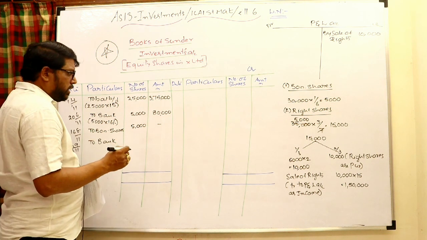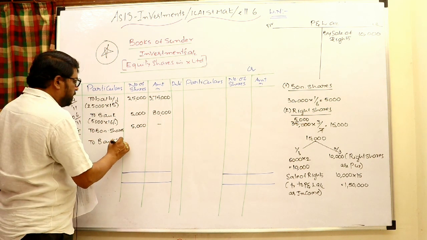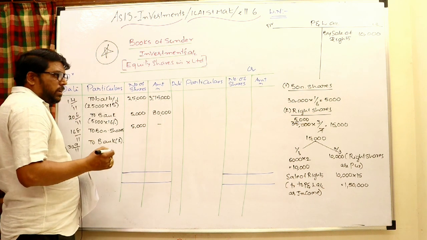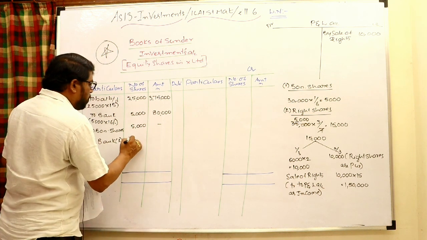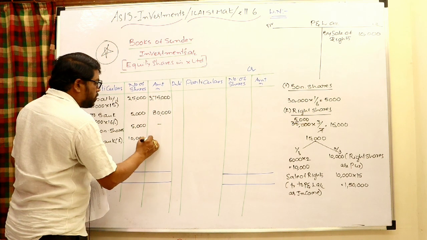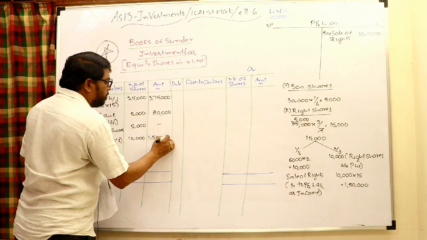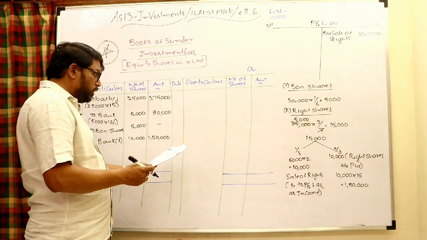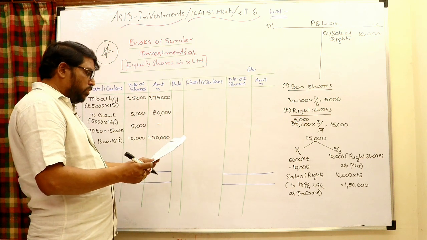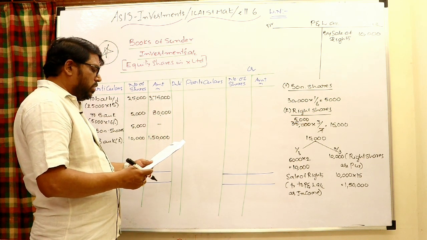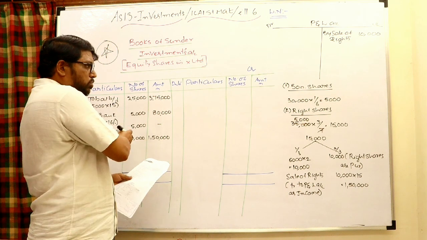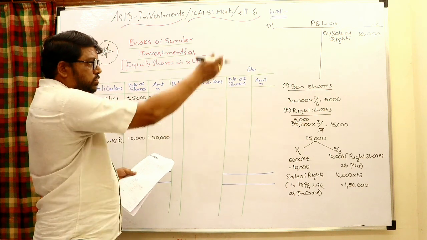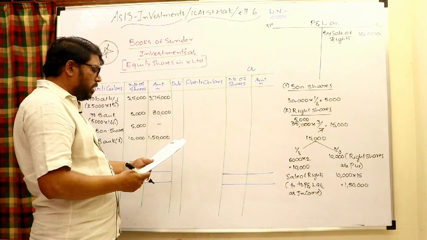Investment in equity shares account debit to bank account, these are the right shares, purchase of right shares. How many shares did we buy? 10,000 shares, cost incurred 1,50,000. 10,000 shares purchased at the rate of 15 rupees each, 1,50,000. Purchase is shown as a cost, while sale of rights is shown as a transfer to income in the P&L account.